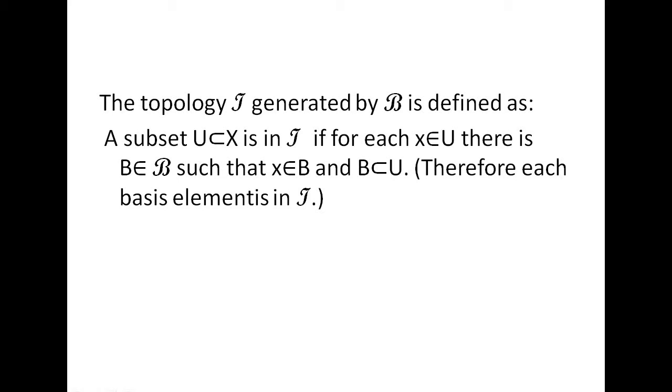The topology tau generated by the basis B means that for every subset U of X in tau, for each x belongs to U, there is B belongs to script B, such that x belongs to B and B is a subset of U.